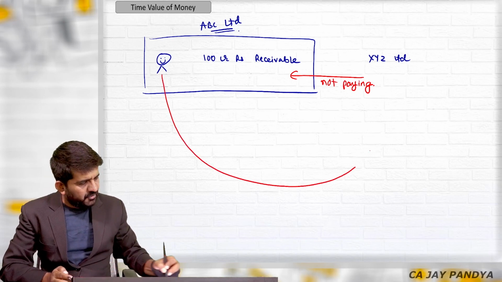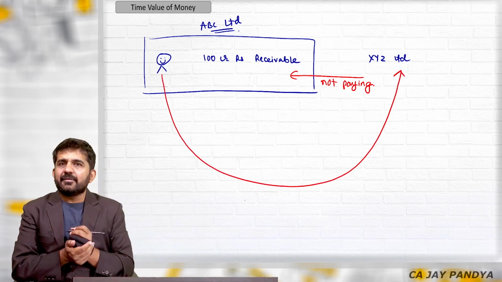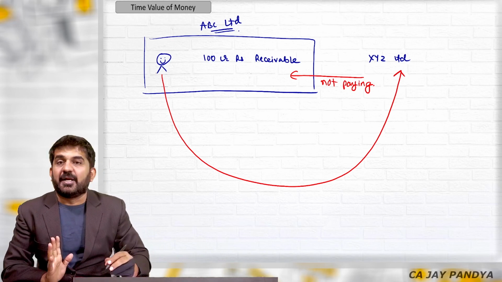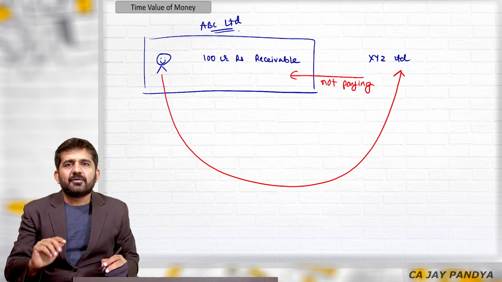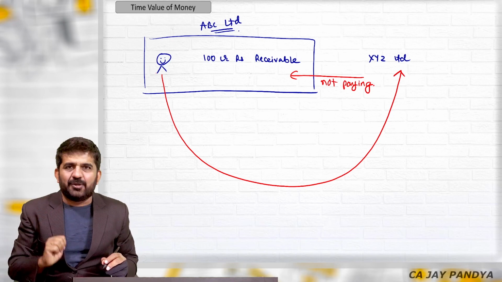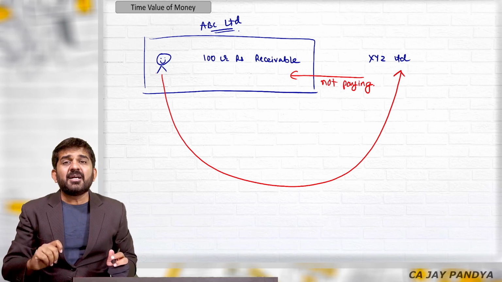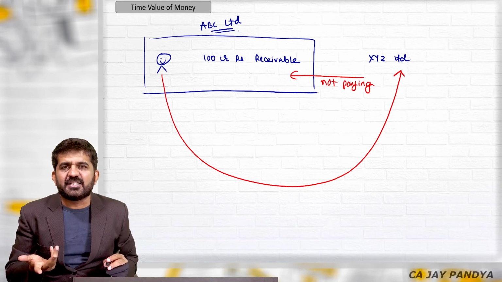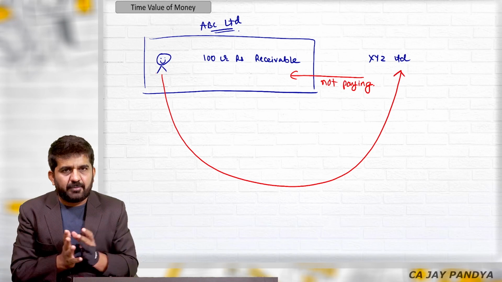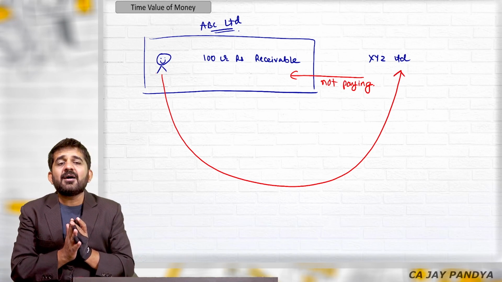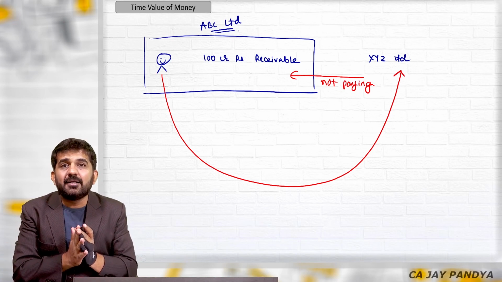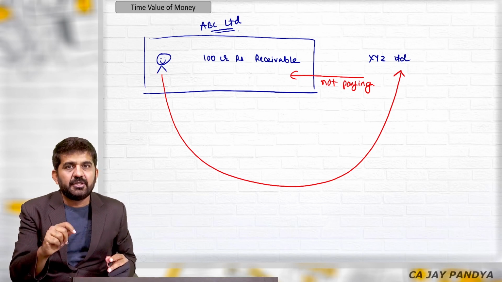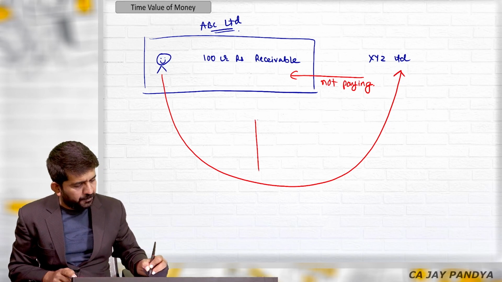Ultimately, this person went to XYZ Limited. The manager of XYZ Limited explained to him that we have no intention to pay you this money, but if you want, we can sign a bill. Bills receivable, bills payable, all of you are aware of this concept. We are ready to sign a bill of 1 year. So we will be paying you after 1 year a sum of 100 crore rupees.